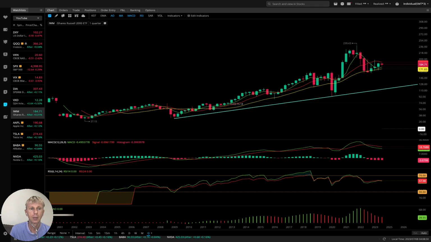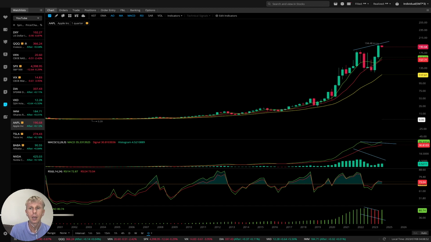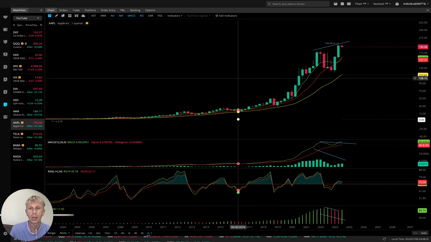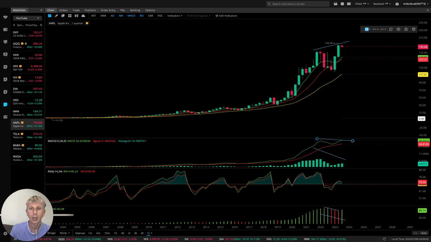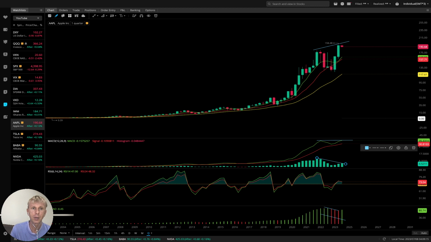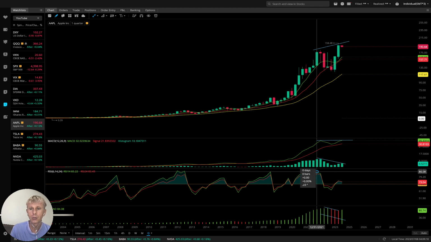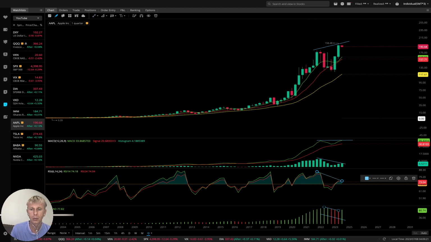Quarterly time frame. Apple, quarterly time frame, very bullish. Apple the bullish, very strong equity, right? Apple and Nvidia, bullish trend, bearish divergences. Only quarterly time frame, really? Wow. Because quarterly time frame, it's a very huge time frame. Look at it. Bearish divergences on all indicators.